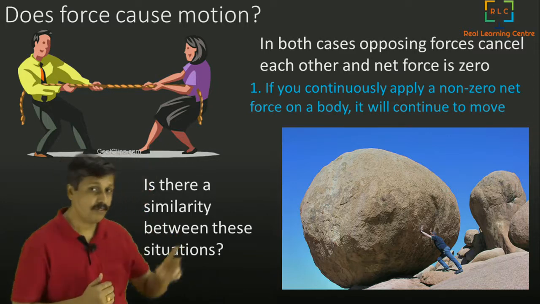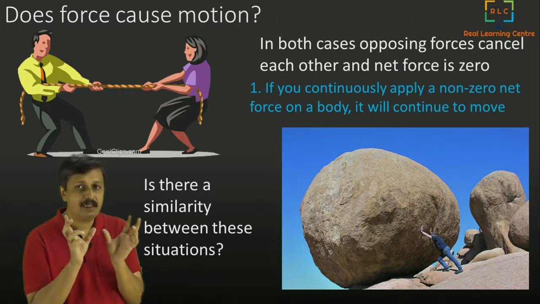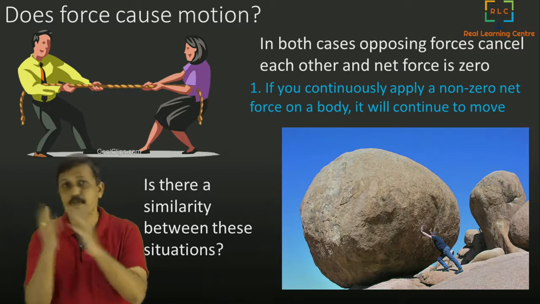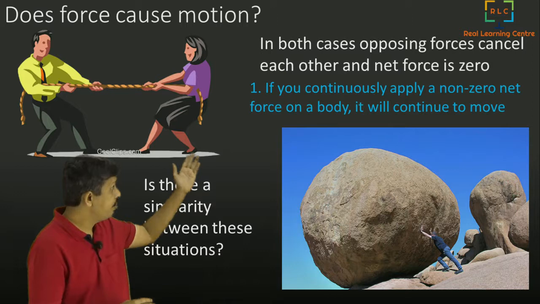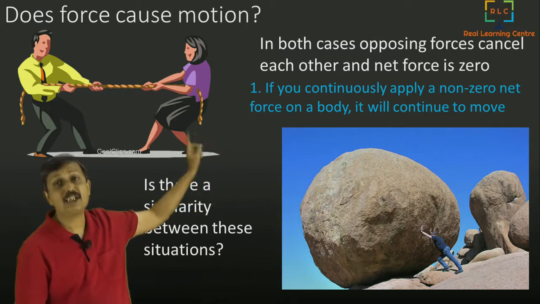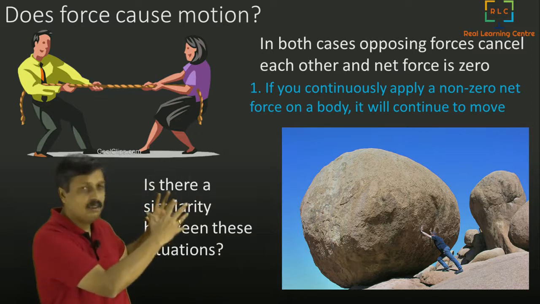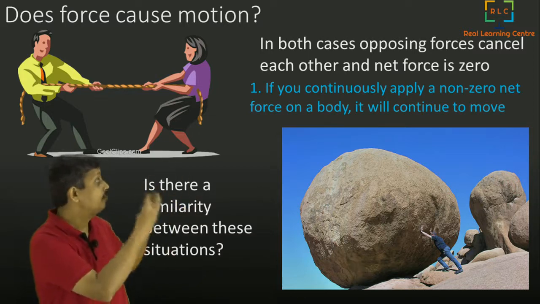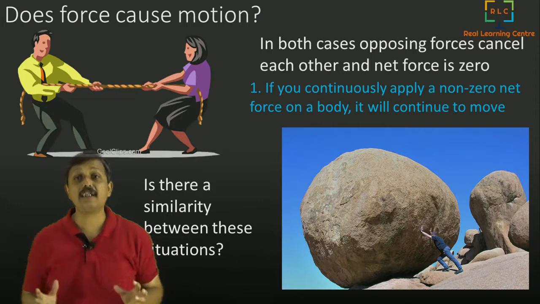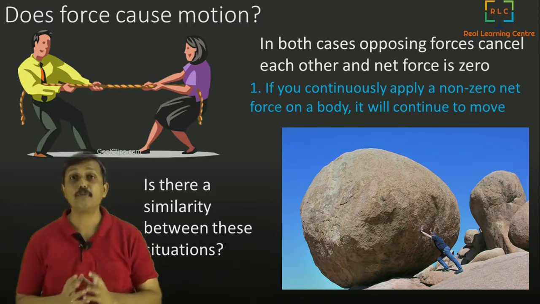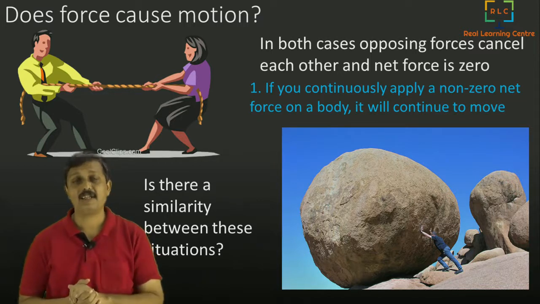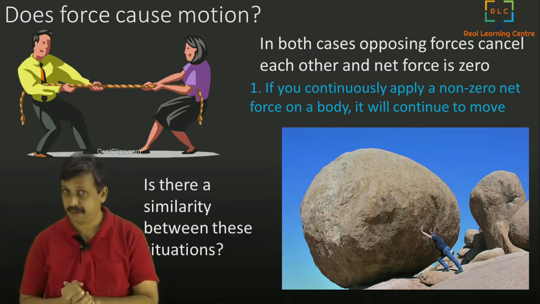So what does it mean? We just modified that. If you continuously apply force, we remove that and put there, if you continuously apply a non-zero net force. So there may be many forces acting. If you add all that up, and if they don't cancel each other, if there is a net force that is remaining, which is not a zero force, then it will move. Maybe that is an accurate statement.